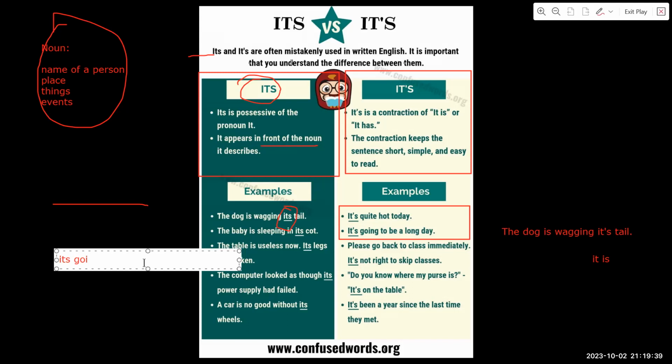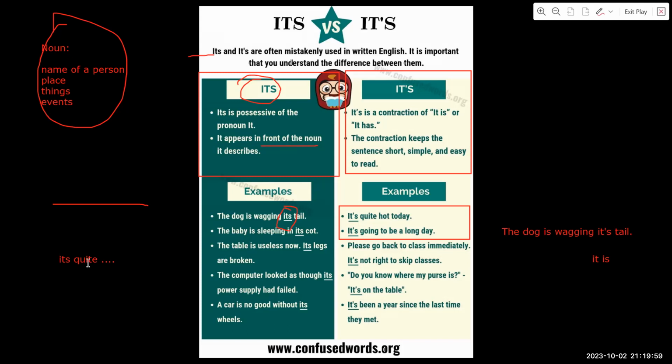For example, it's quite hot today. You cannot say it's quite hot today. It should be it is quite hot today, because quite is not a noun, okay?